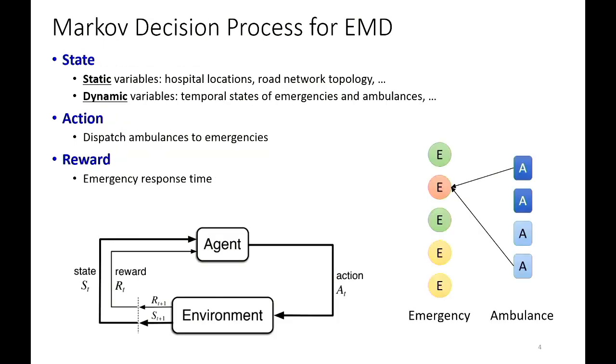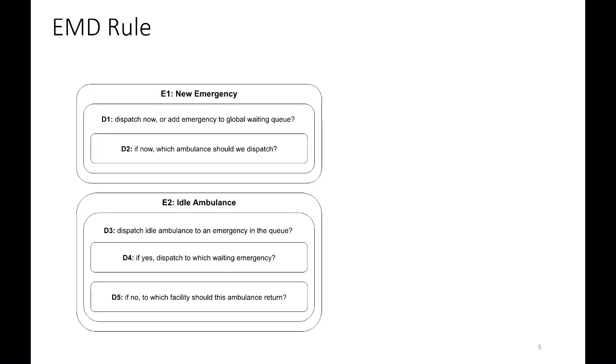We can model this as a Markov decision process. Basically, we have the states: how the ambulances and calls look like, the road network, and the traffic. Then the action: given what has currently been allocated, what we are trying to do based on the new calls and how the ambulances look like. And we also have the reward, mainly considering how fast we respond to the patients. Of course, we want to respond as fast as possible.